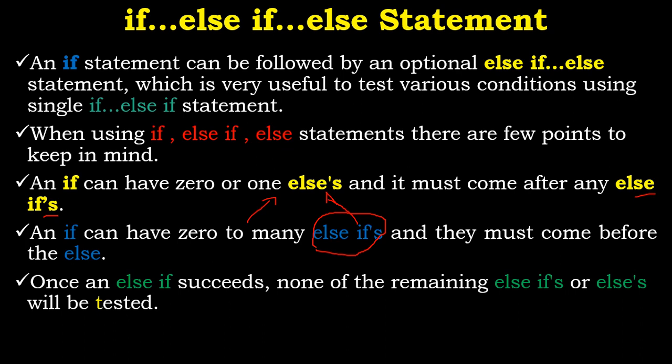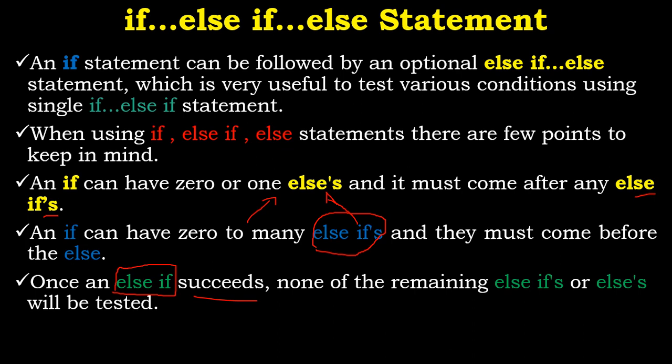Then the last point is that when one of the else if statements is true, the remaining ones should not be tested. Let's say you ask someone to buy you something, and you tell him that if there is gari, he should buy gari. Else if there's macaroni, he should buy macaroni. Else if there is egg, buy egg. Or else if there is fish, buy fish. That means the first priority is to buy gari. So if there is gari, buy gari and leave all the rest. You only go and buy macaroni when there is no gari. So once the first condition is true, the remaining ones should not be tested. Immediately he realizes that there is gari, he will not buy the rest.